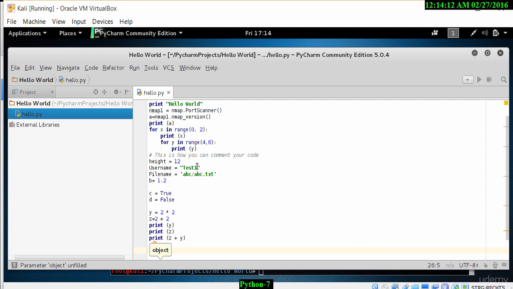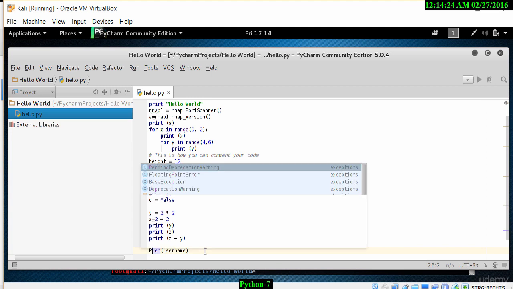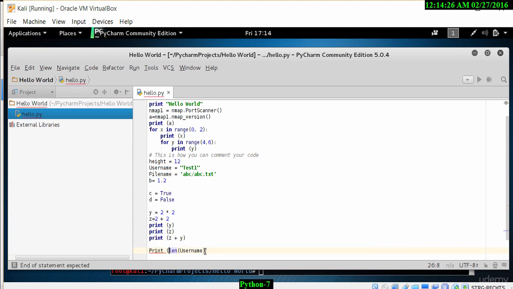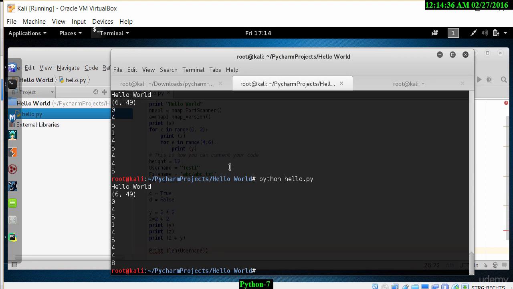Let's look at how we can grab the actual length of the username. To do that, we can simply type in len(username), and at the beginning of this statement, I'm going to put in print to print the length of that username, which should give us a value of 5. Well, let's go back into Kali Linux and run the program to show the value of 5.